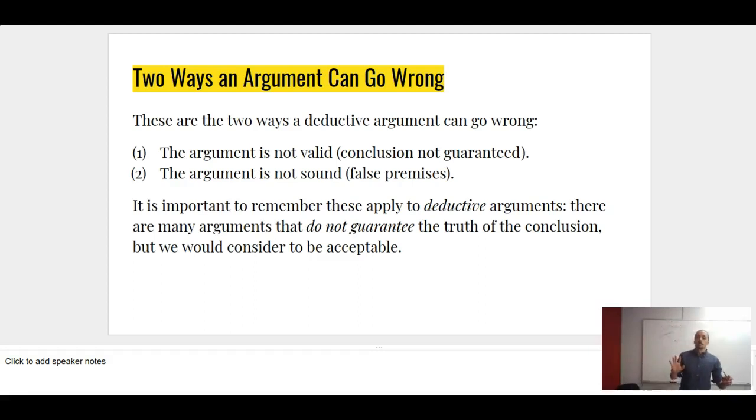So there are 2 ways an argument can go wrong for us. First way, the important one for us logic students, is that the argument is not valid. The conclusion is not guaranteed. Second way is that the argument is not sound. The premises are in fact false. Now, it's important that we remember we're talking about deductive arguments.